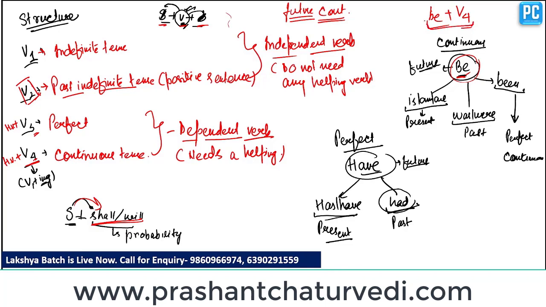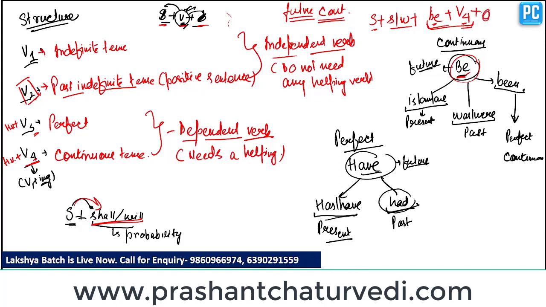Now we have to place the subject and object. The subject is always placed before the verb. But we also know that in future tenses we have to place shall or will immediately after the subject. So the sequence is subject plus shall/will plus B plus V4 plus object.